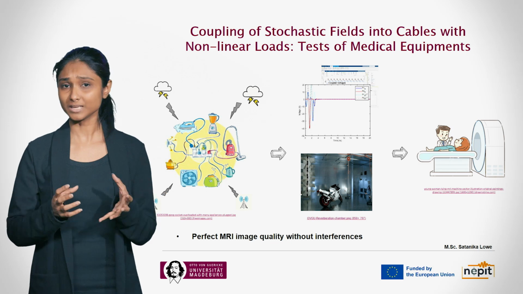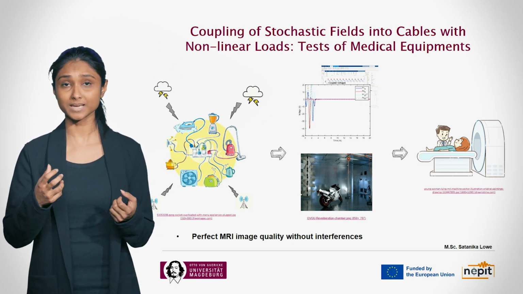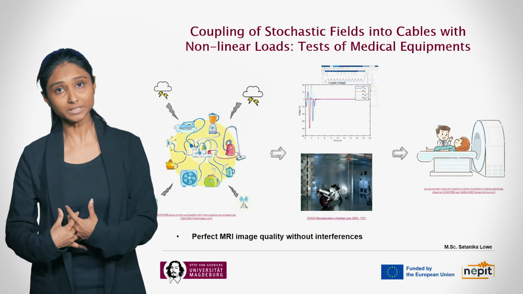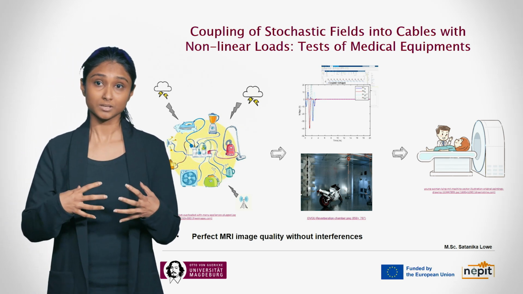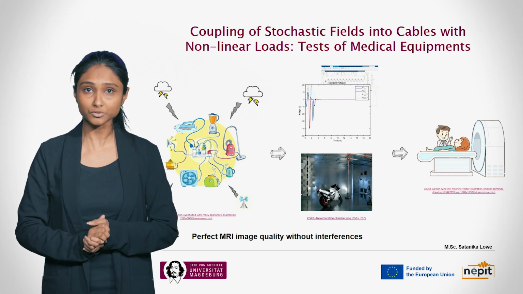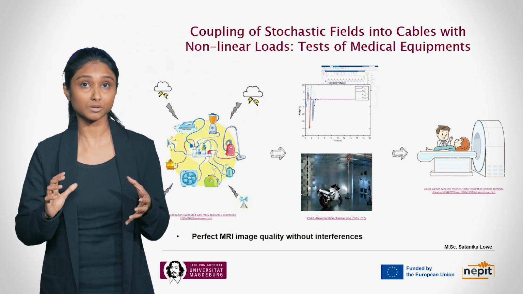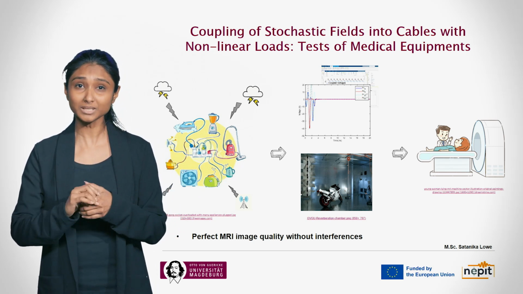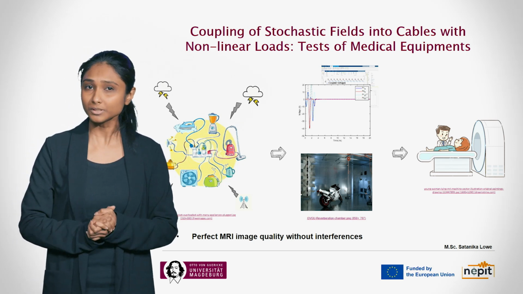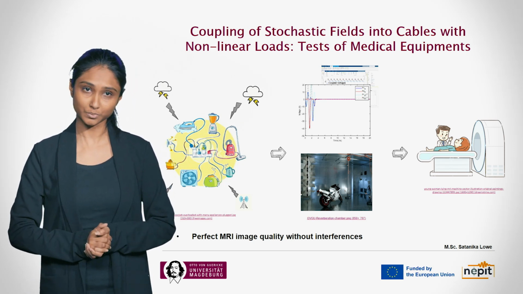The cables inside these machines sometimes will act as antennas to grab these interferences, and if there are nonlinear loads, it will create some new frequencies in the spectrum, which clutter the spectrum. So we have to do tests of these equipments, and doing those tests inside the MRI room is really difficult and expensive as well.